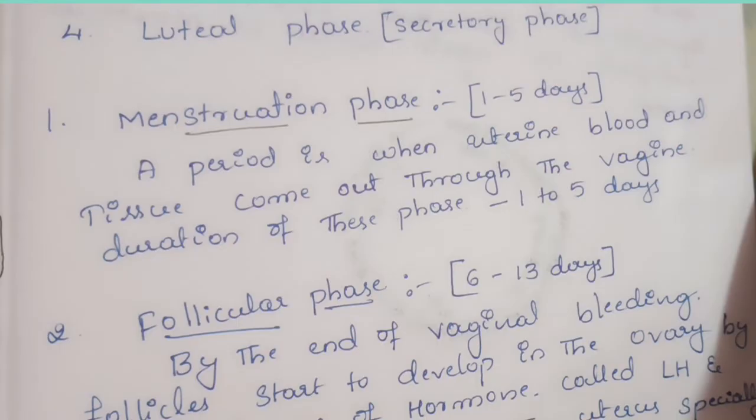The follicles develop, crossing 5 stages of development. During that time the endometrium layer, especially the functional layer, also starts to reform. Throughout this period the estrogen level will be high.